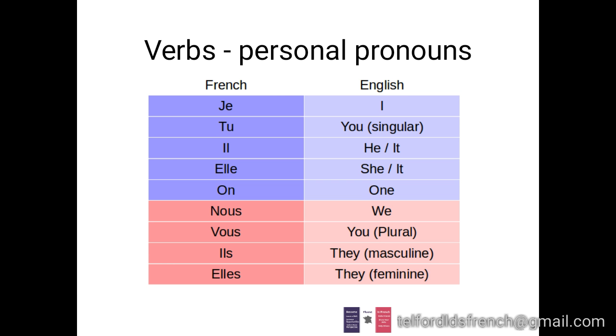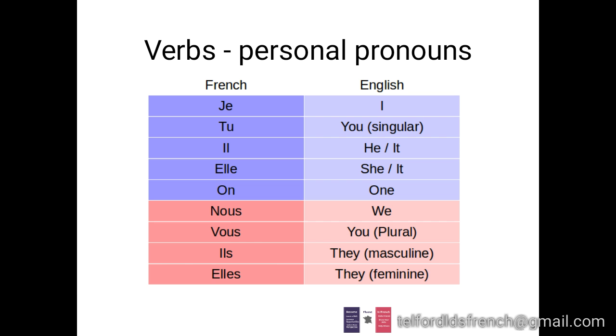On is one. We would use that in English. One does, doesn't one? Though in English we don't use that quite so much anymore, but we still understand it very well. In French it's used an awful lot, and it's not so formal as in English.